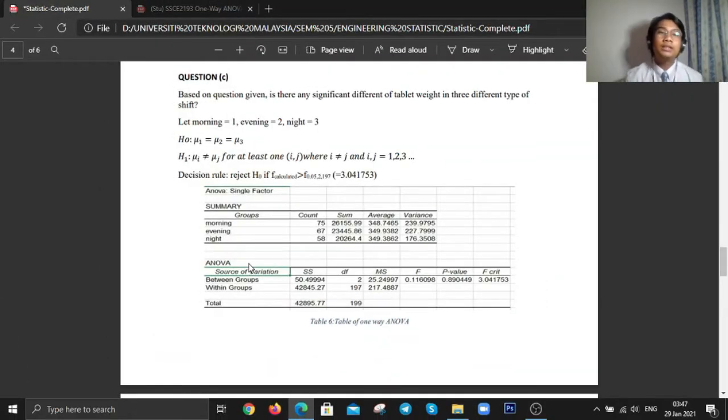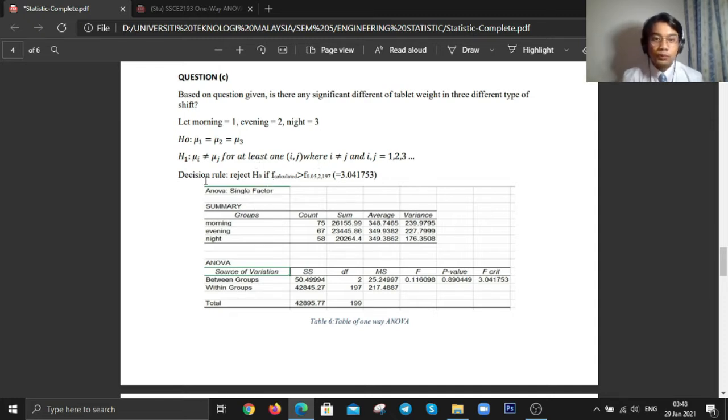For question C, we are going to use one-way ANOVA. We must generate our hypothesis statement by letting morning equal to 1, evening equal to 2, night equal to 3. Under H null, mu1, mu2, mu3 are equal, while H1, mu_i is not equal to mu_j for at least one i, j. Our decision rule is to reject H0 if F calculated is greater than F critical.